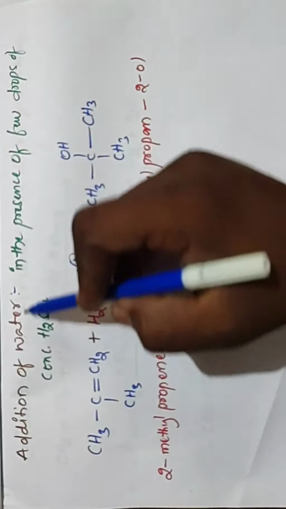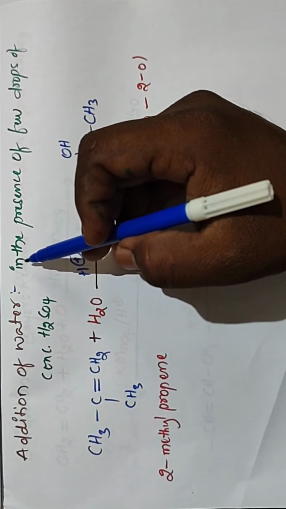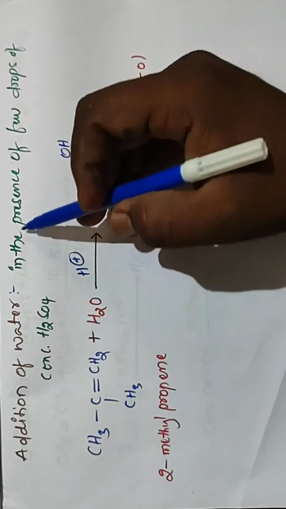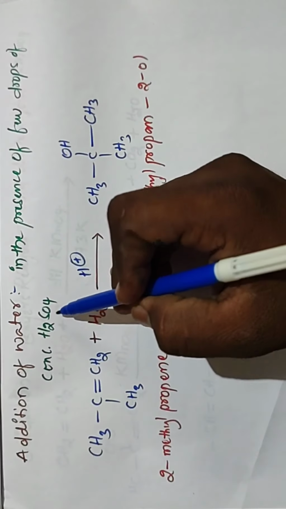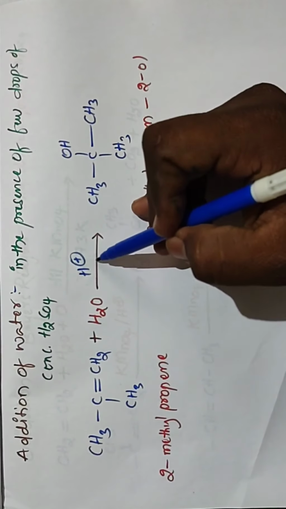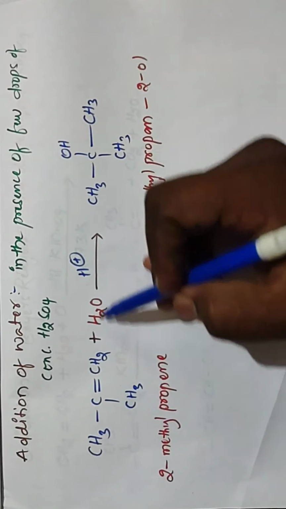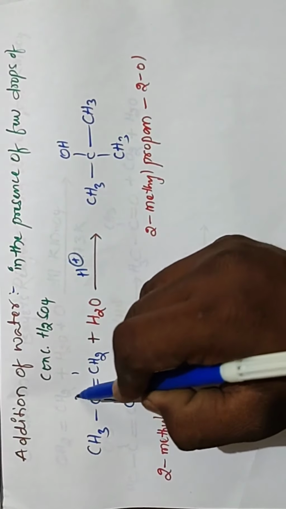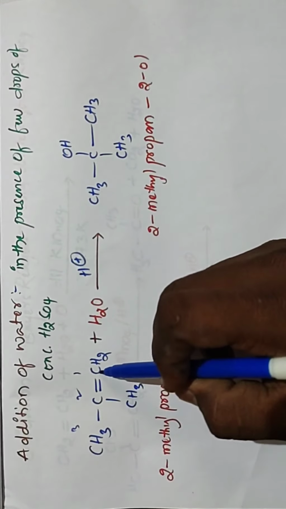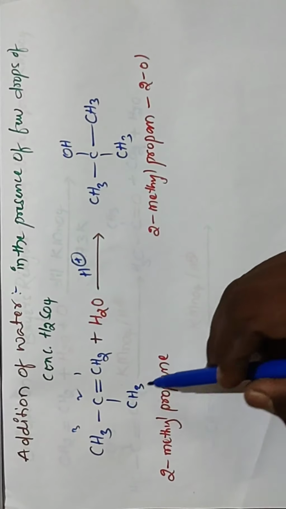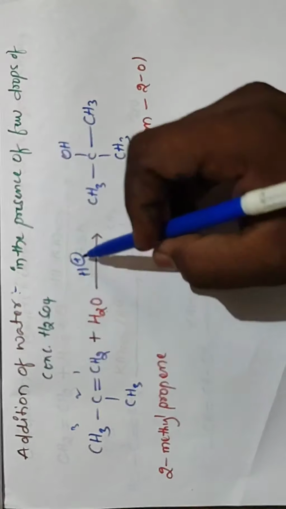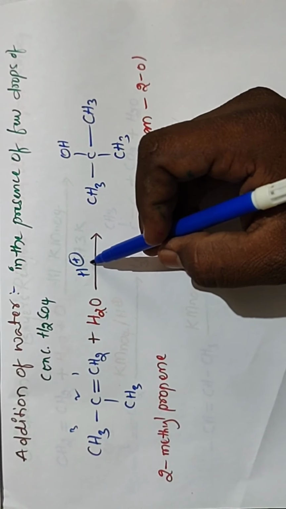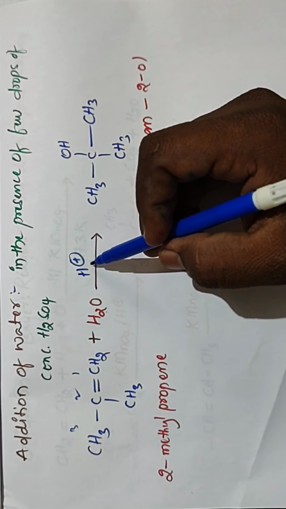Next is the addition of water. This reaction is carried out in the presence of a few drops of concentrated H2SO4, so that is the reason we are initiating this H+. Numbering 1, 2, 3: 2-methylpropene reacts with H2O in the presence of a few drops of concentrated H2SO4.